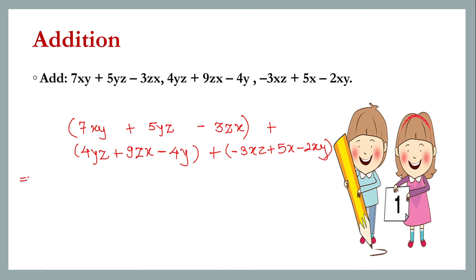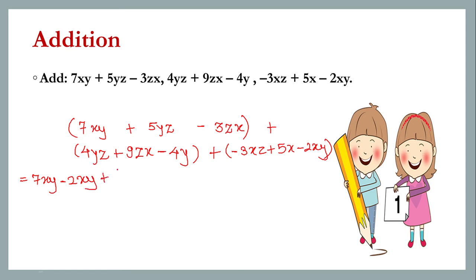Bring the like terms together. Now what are the like terms? Like term means their variable part should be same. Firstly, we will be writing 7xy. Go for searching another term with the variable as xy. Do we have anything? Yes, we have it as minus 2xy. Pick it and bring it close to 7xy.